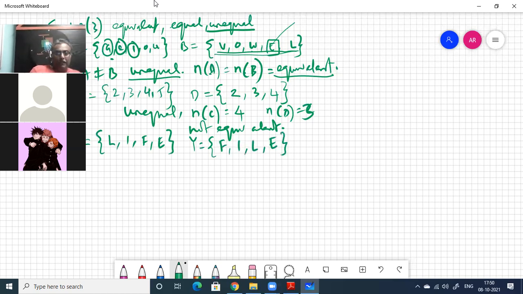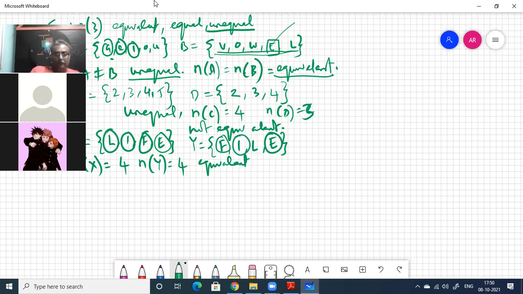Okay. Are these sets equivalent? Yes, uncle. How to find their equivalent? How much is n of X? 4. How much is n of Y? 4. So they are equivalent. Are they equal? Yes, uncle. How? E is found in Y. Yes, uncle. F is found in Y. Yes. I is found in Y. Yes, uncle. L is found in Y. Yes, uncle.